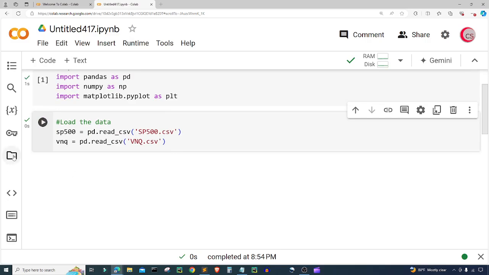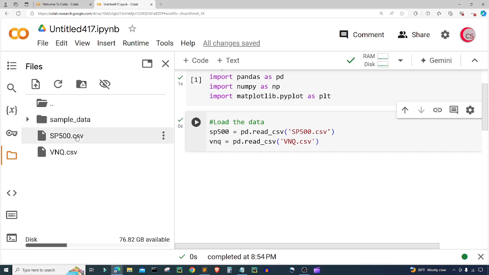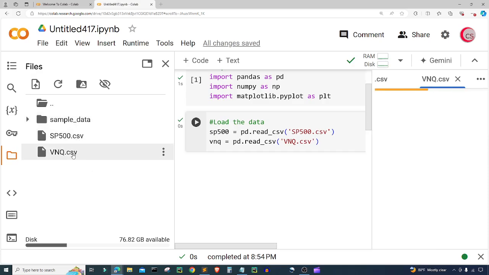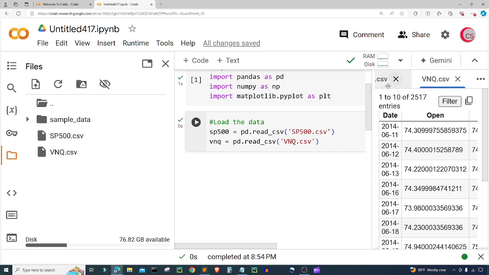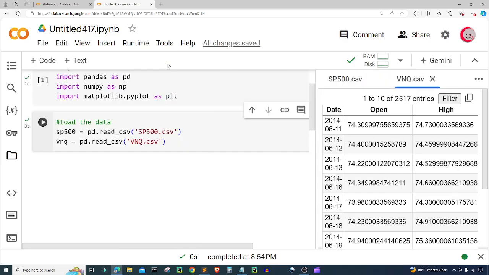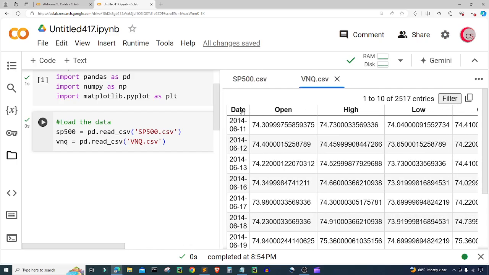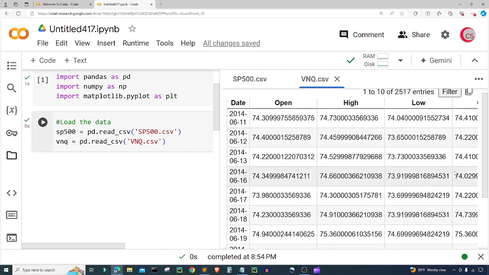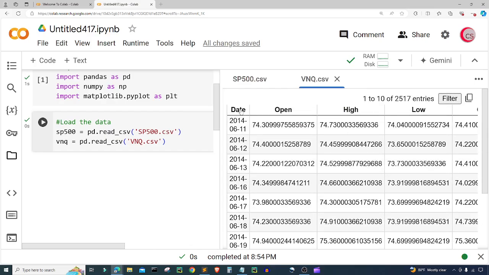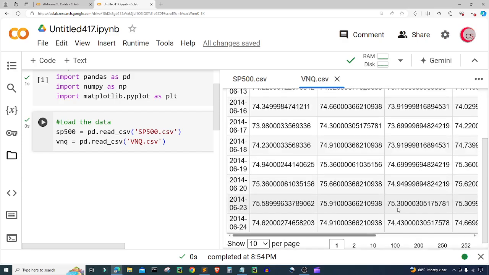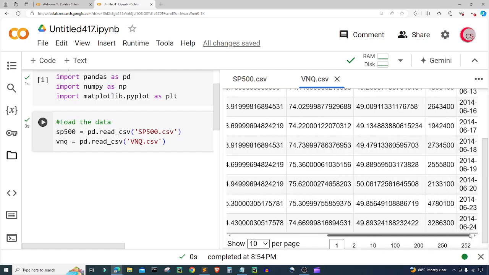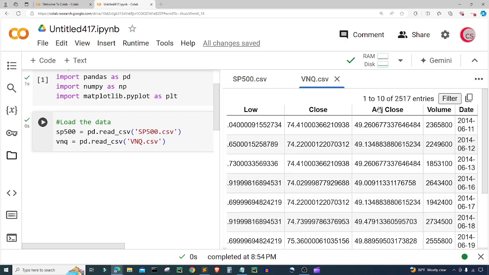So let's go ahead and open up those files. So I'm going to double click on sp500 and double click on vnq.csv, and I'm going to exit the left pane, and let's scroll this over a little bit. And now I'm just going to take a look at some of this data. So we can see some columns. We can see the date column, open price column, the high price column, the low price column, and then if we scroll over even more, we can see the adjusted close price column, the volume column, and another date column.